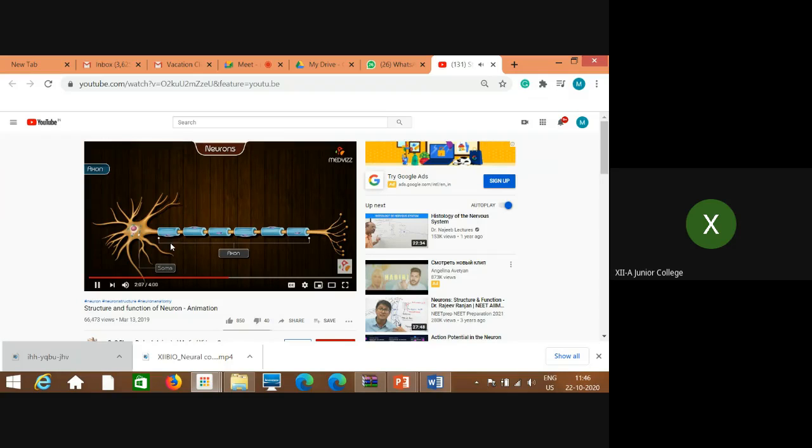These sheets are called the myelin sheaths or Schwann cells.